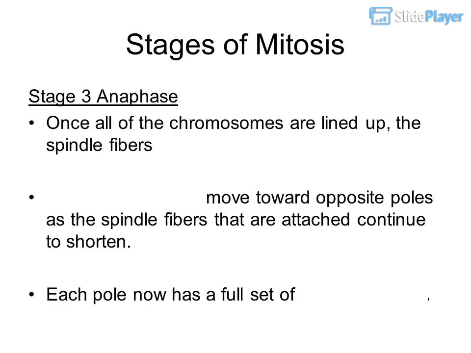Stages of mitosis. Stage 3: anaphase. Once all of the chromosomes are lined up, the spindle fibers shorten. Sister chromatids move toward opposite poles as the spindle fibers that are attached continue to shorten. Each pole now has a full set of chromosomes.